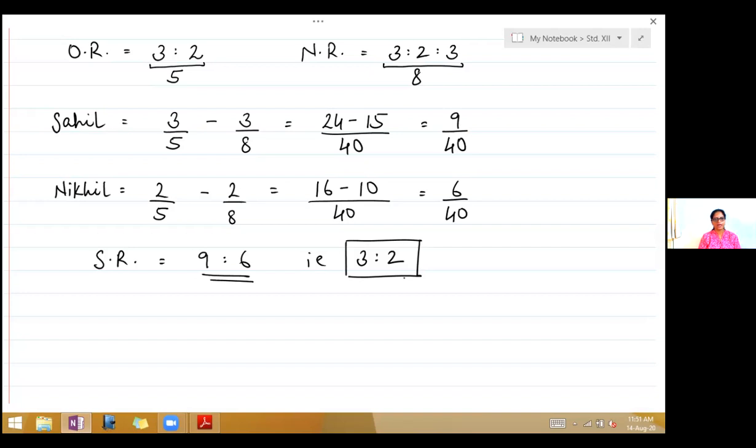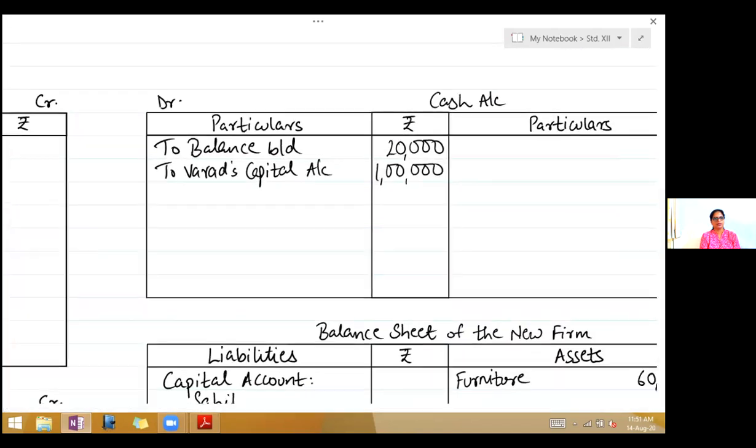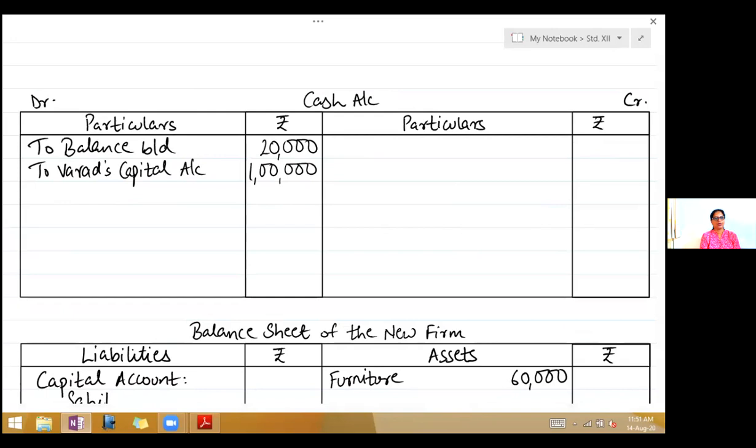Now we've got the sacrifice ratio. Now goodwill has to be distributed in that sacrifice ratio. Goodwill has two entries because it is coming in cash. So take the cash account first. Write down: cash account debit to goodwill account 40,000.